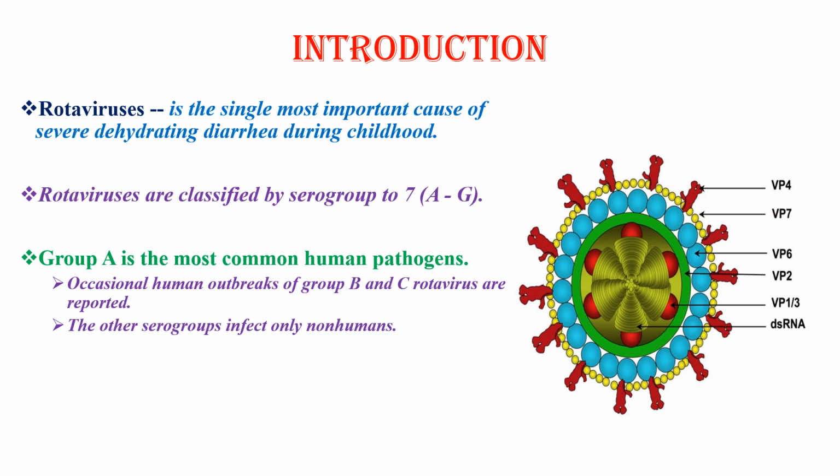Rotaviruses are classified by serogroups A, B, C, D, E, F, and G, or 7. Group A is the most common human pathogen, but occasionally, human outbreaks of Group B and C rotavirus are reported. The other serogroups infect only non-humans.